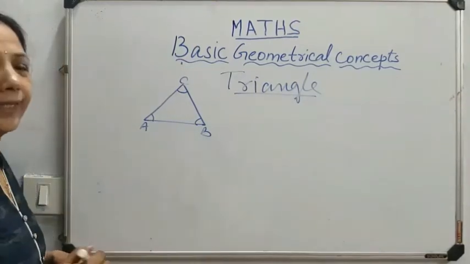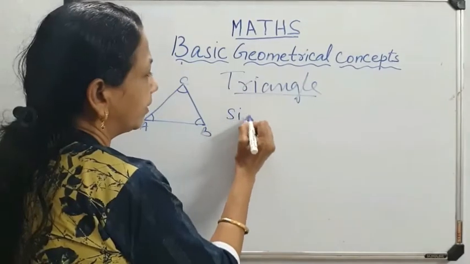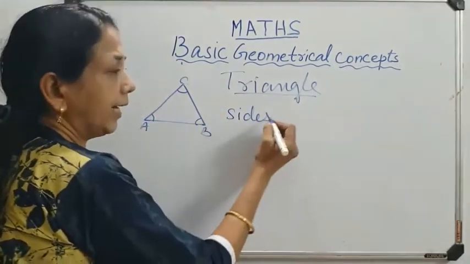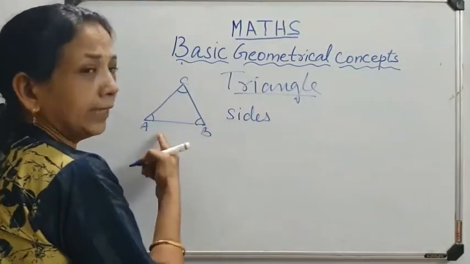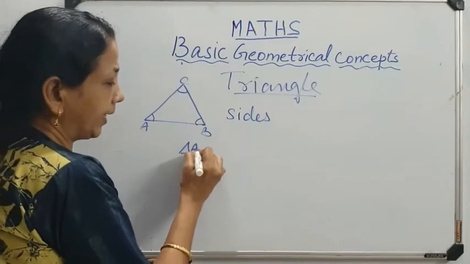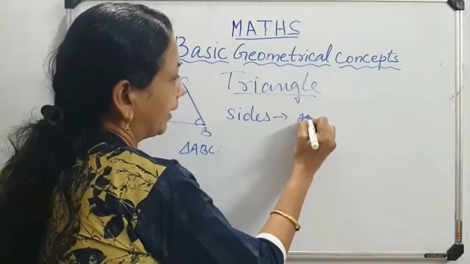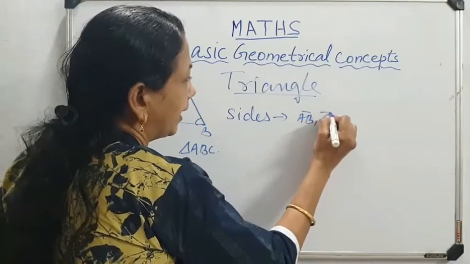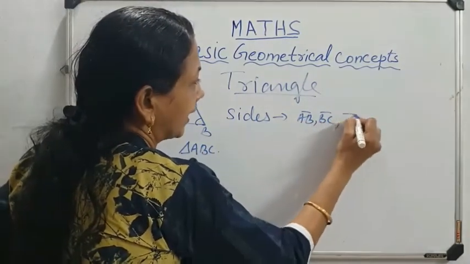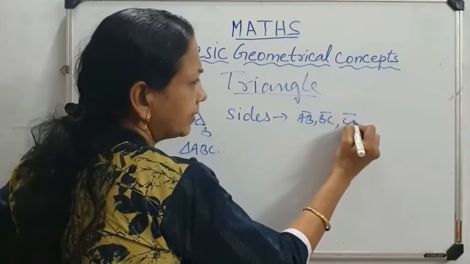And how to write the sides? Which are the sides of the triangle ABC? It is named triangle ABC. Triangle ABC has sides line segment AB, line segment BC, line segment AC or CA.